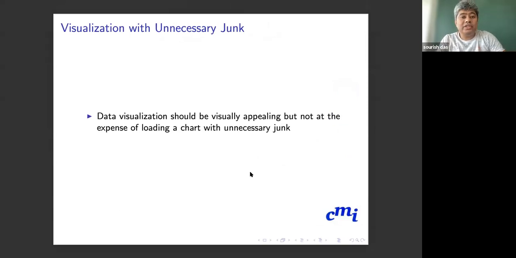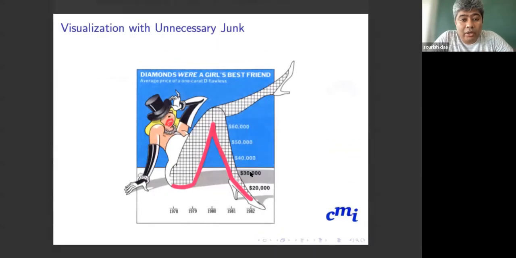Visualization with unnecessary junk. I have seen that many times, so I want to give a little bit of an alarm here. Data visualization should be visually appealing, but not at the expense of loading a chart with unnecessary junk. So here is a graph which is filled with completely unnecessary junk.